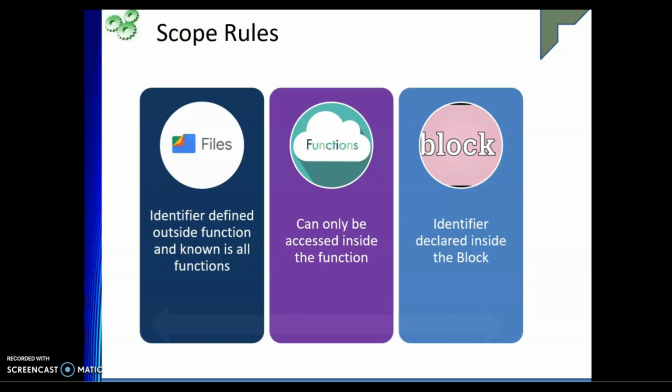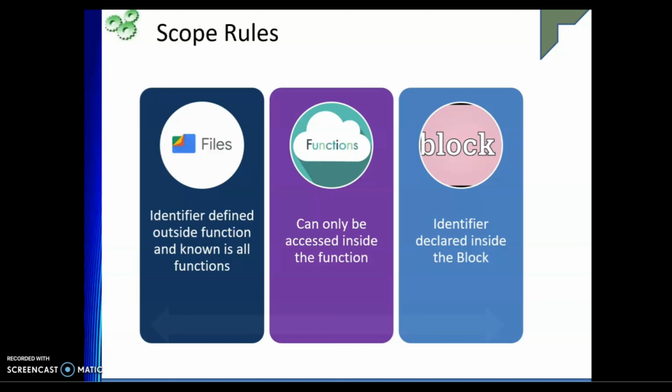Now scopes are of three different types. One is file scope: an identifier defined outside the function is known in all functions. For example, if I declare a global variable, int num, before the main function itself, the scope of num is available throughout the file. Function scope can be accessed inside the function, like we have seen with i and sum.